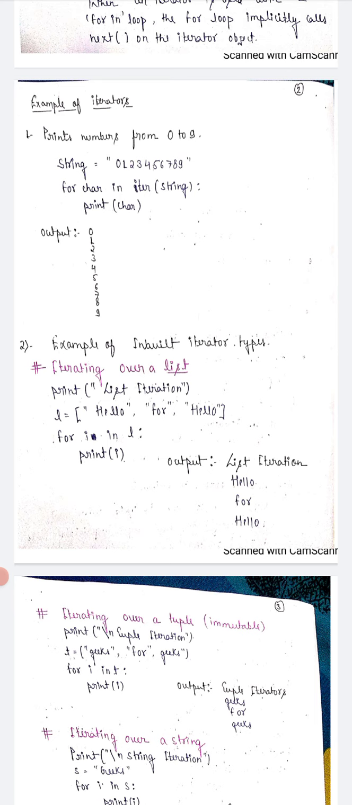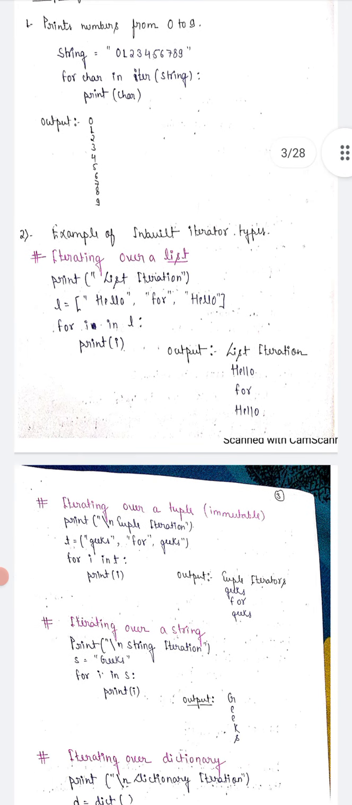And when we apply the iteration of this method, this function, and this argument, we get an output like this: hello. And the next example is iteration over the tuple, which is immutable. We know this very well. A list is mutable, and we print the tuple iteration.